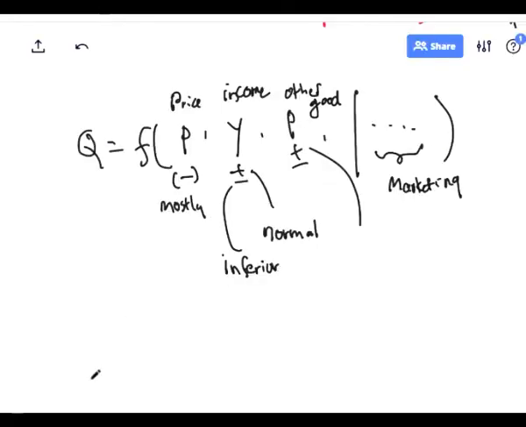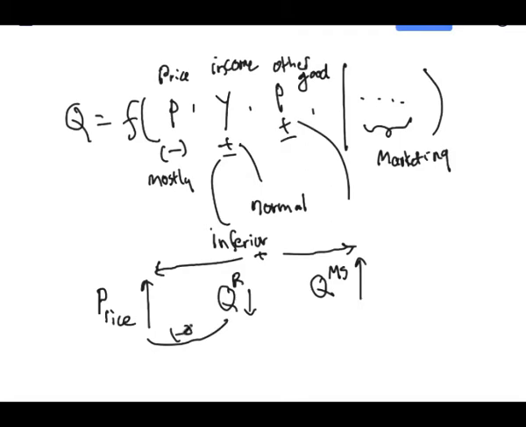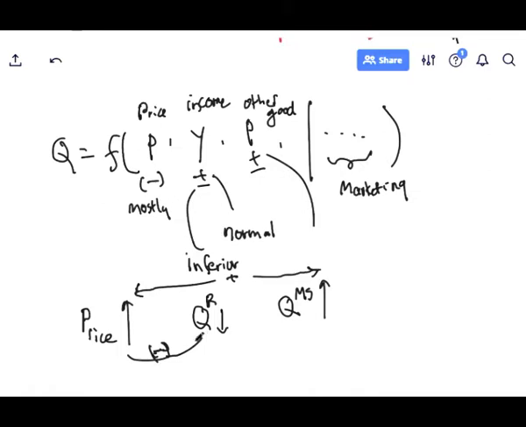So think about it. I'm talking about the price of rice. Remember, when the price of rice goes up, obviously the quantity of rice theoretically should go down. That was a negative relationship right here. You can see the negative relationship. And what we see is a positive relationship, which basically means the quantity of mobile services goes down. This relationship is negative. So now realize what happens. And this is something that most textbooks never explain properly.